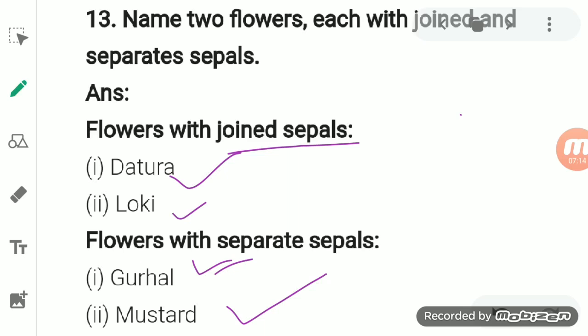The same happens with the gurhal plant. So flowers with joint sepals are Dhatura and Loki, and flowers with separate sepals are gurhal and mustard.